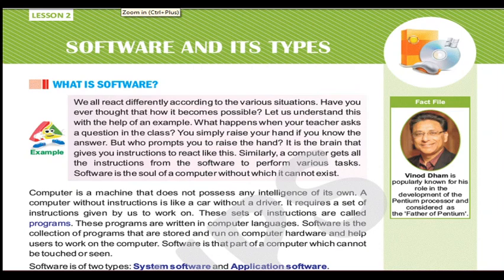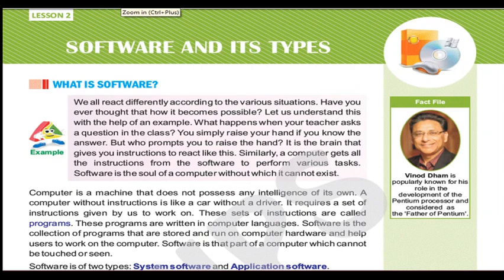Students, I just want to remind you that in Form 4, in the first chapter, input and output devices, you learnt about hardware and software. Hardware means the physical parts of your computer, like CPU, monitor, keyboard, mouse, speaker.